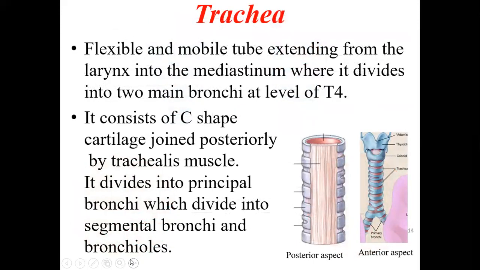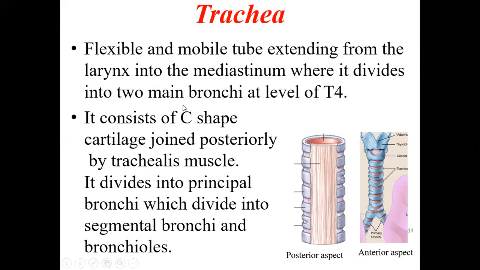Now coming to the trachea. Here is the thyroid cartilage and cricoid cartilage of the larynx. This is the larynx, and below that is the trachea. It continues as the trachea. It is a flexible and mobile tube extending from the larynx into the mediastinum, where it divides into two main bronchi at the level of T4. The trachea is the continuation of the larynx, and it goes up to the level of T4, and then it divides into two primary bronchi, right and left.